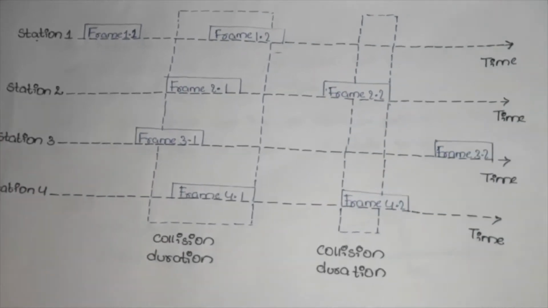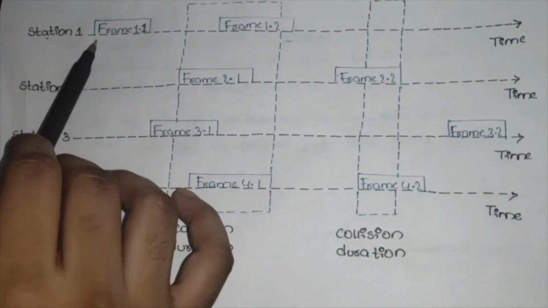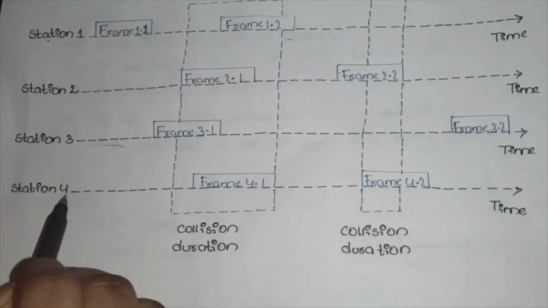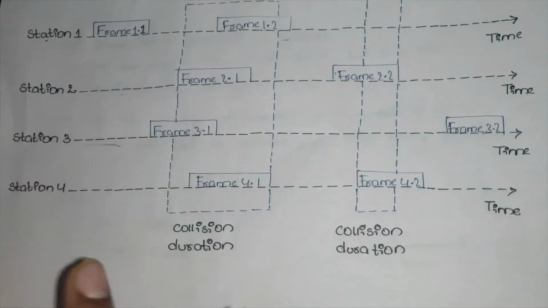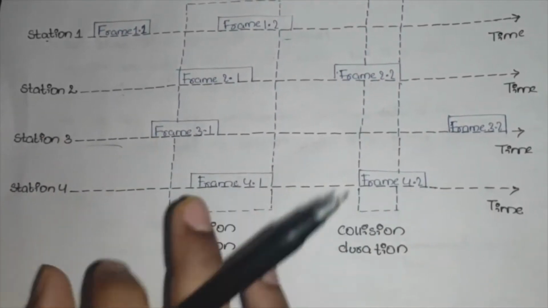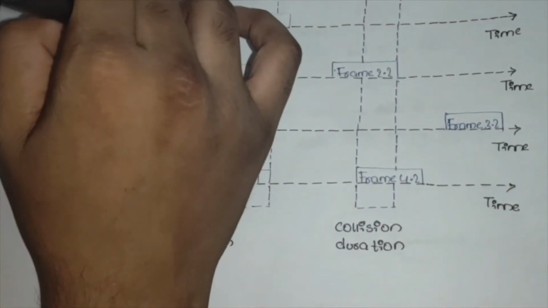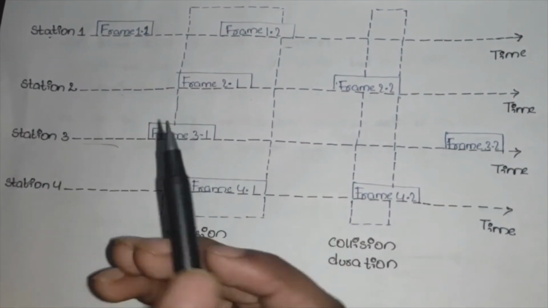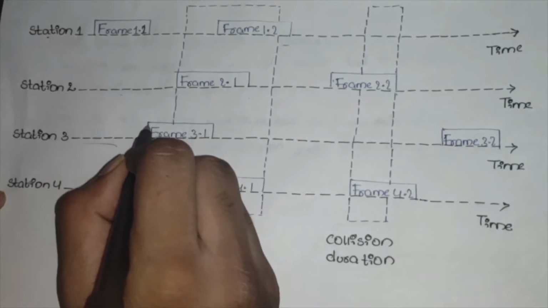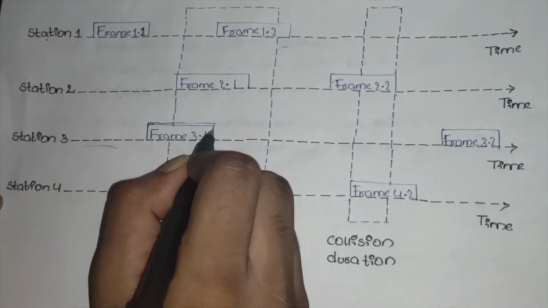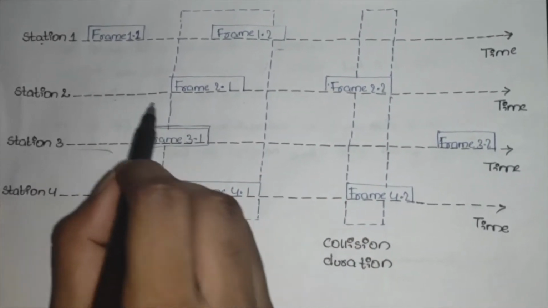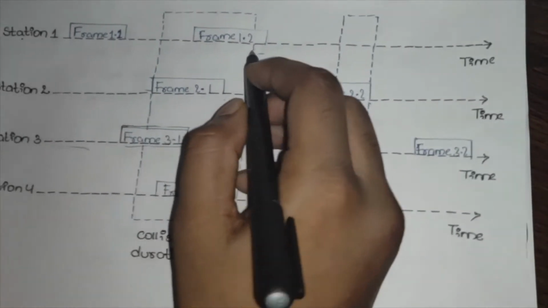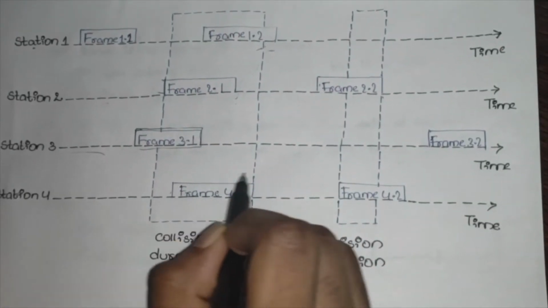At a certain time, station 1 is releasing frame 1, but station 2, station 3, and station 4 have no data at the time. That's why they are not releasing. If they have data, they will also release. So there is no collision here. After that, station 3 releases a frame. But after some time, station 2 also releases some frames. And after some time, station 4 is also releasing.